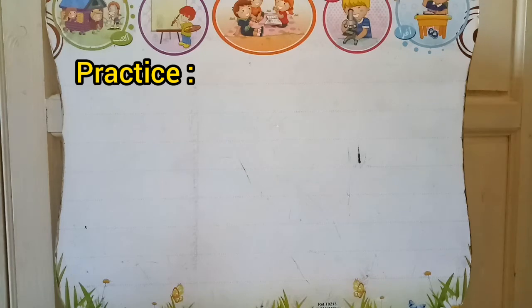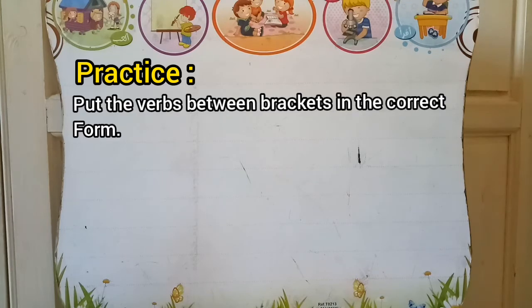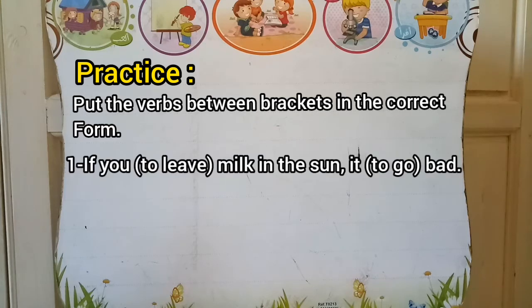Now we are going to practice together. The question says, put the verbs between brackets in the correct form. Number 1: If you, to leave between brackets, milk in the sun, comma, it, to go between brackets, bed, full stop. How are you going to answer this question or this example?